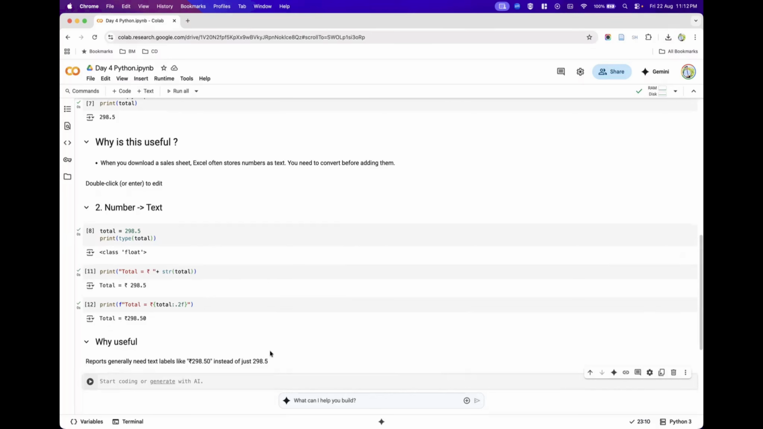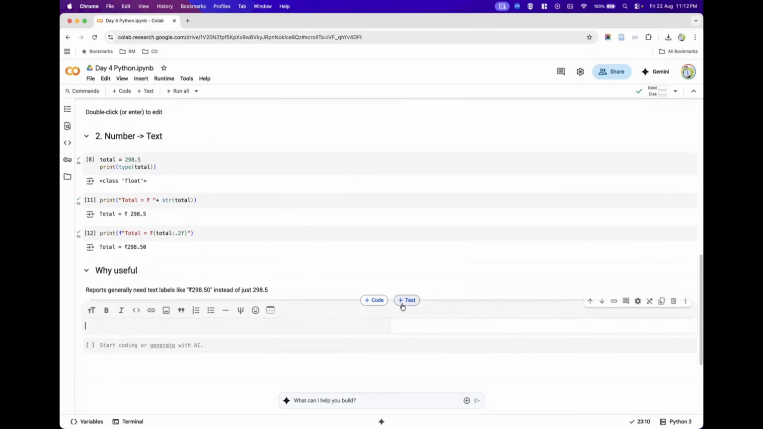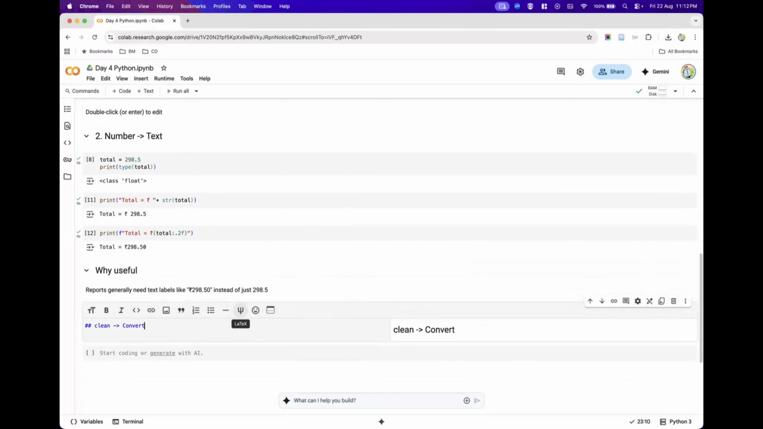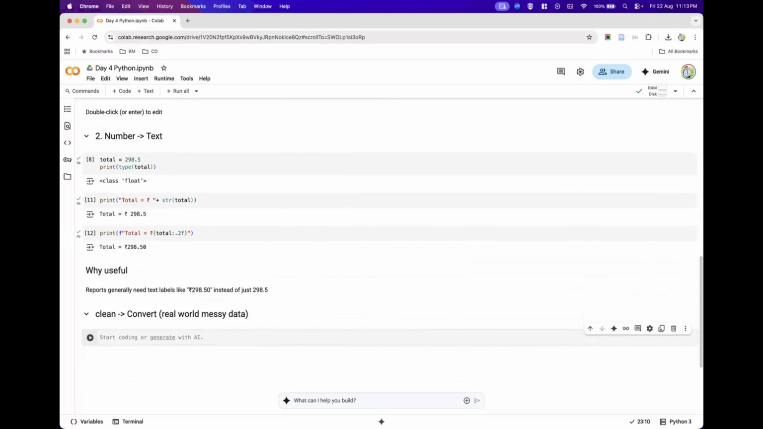The next important thing that we are going to learn here is something about cleaning. Why do we have to clean? And the next thing that we will be doing here is converting. This is where real world messy data comes in. We have to first do cleaning, and then we have to convert. And this is where our main intention of type conversion or typecasting comes into picture.